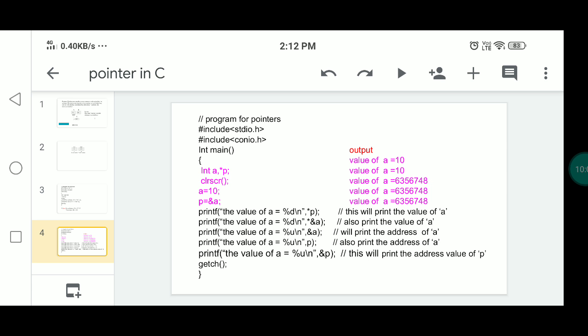So you can check, employee ID 4005 represents the value. Building represents the variable, department represents the address. So here we can check whether the employee is available in that building or not.